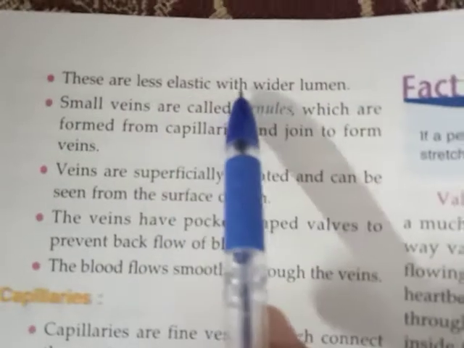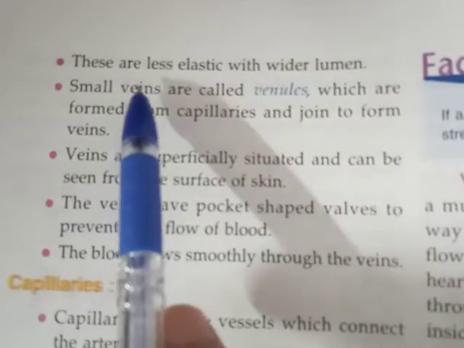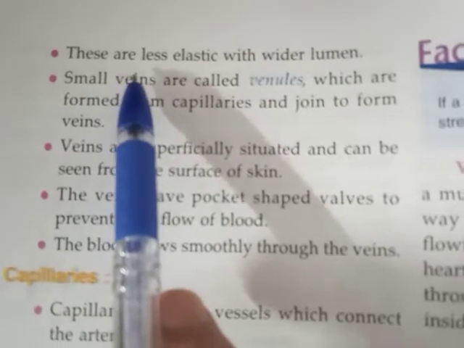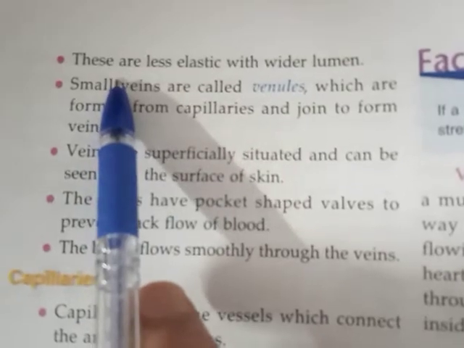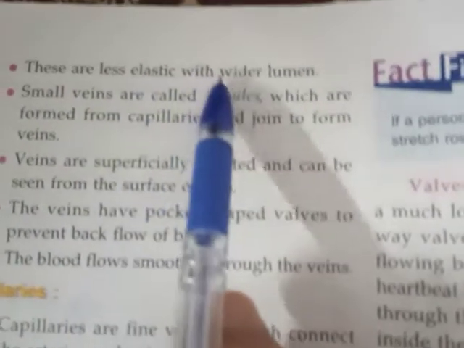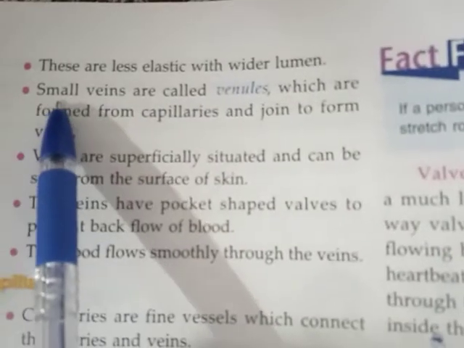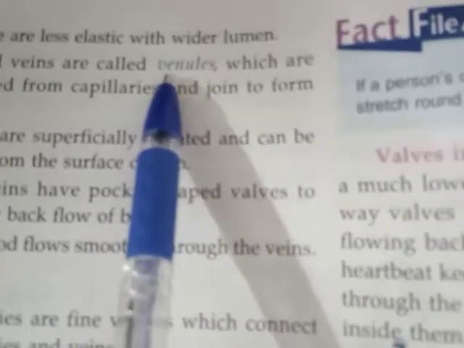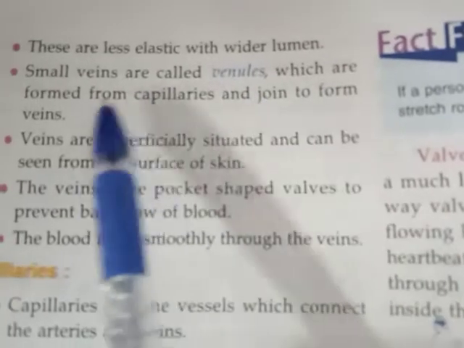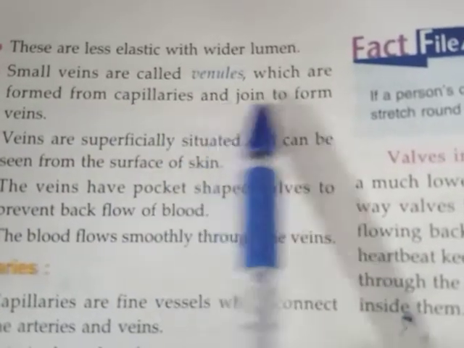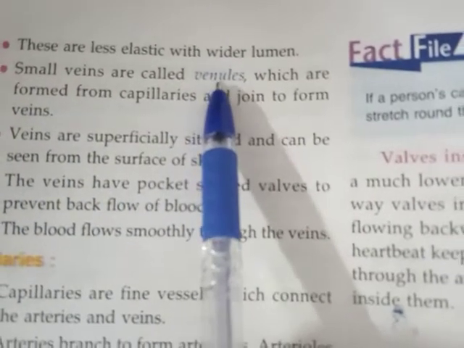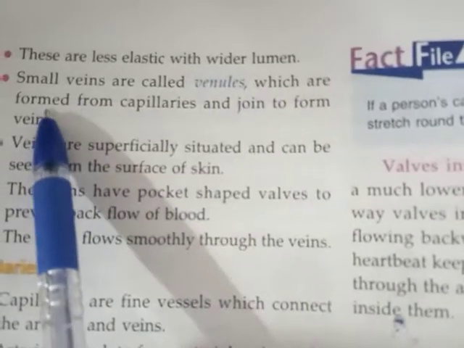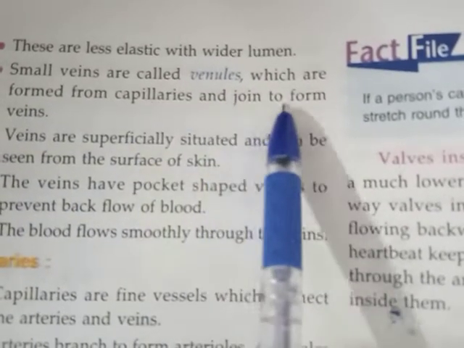Now, veins are less elastic with wider lumen. We have seen the arteries are elastic and their lumen is narrow. Here, they are less elastic and their lumen is wider. Small veins are called venules, which are formed from capillaries and joined to form the veins. See here, small veins are called the venules, which are formed from capillaries and joined to form the veins.